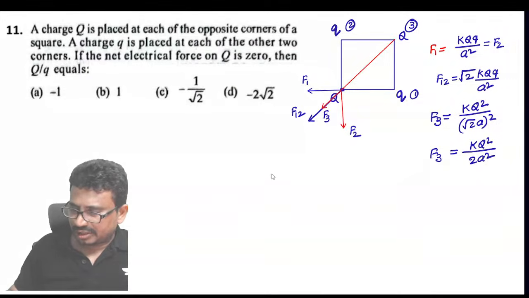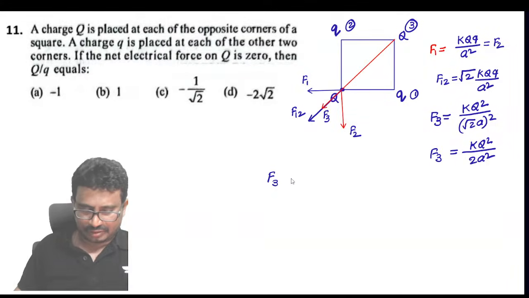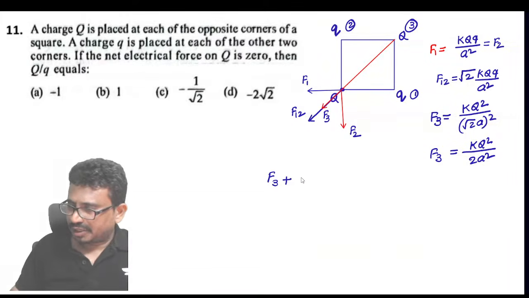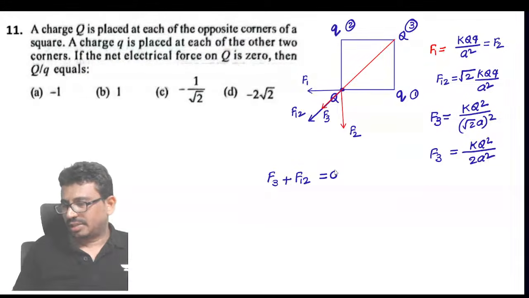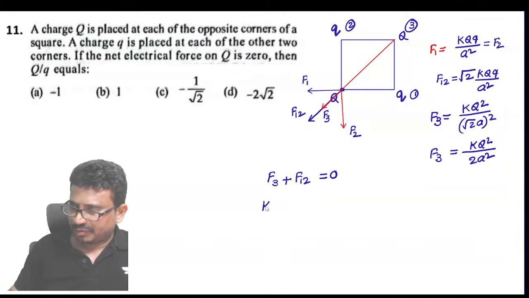Now, they are saying the net force is 0, which means F3 plus F12 is equal to 0. F3 will come to be KQ square by 2A square.